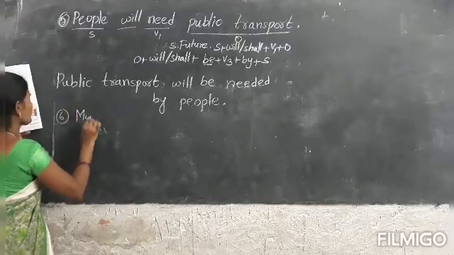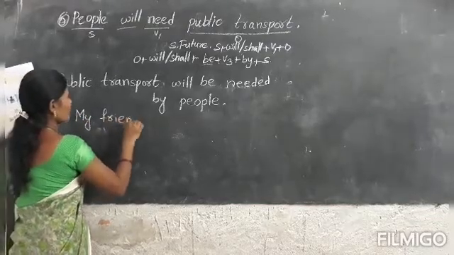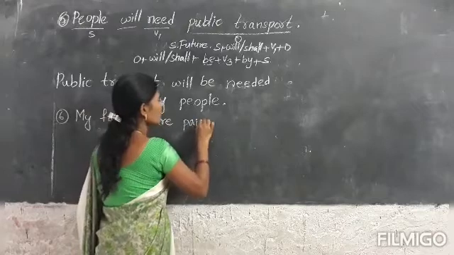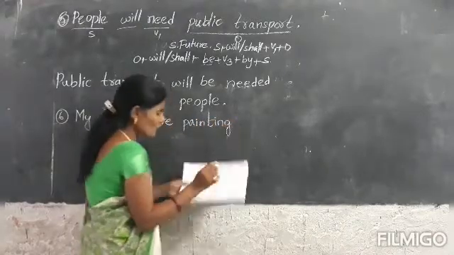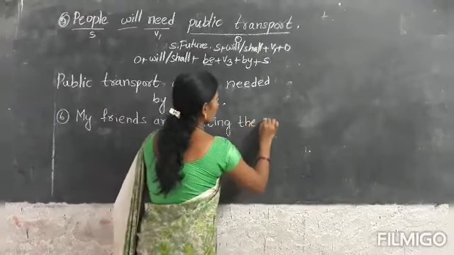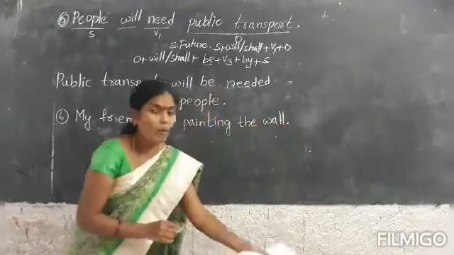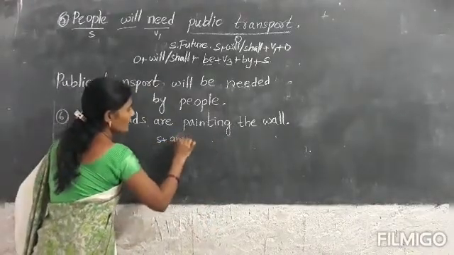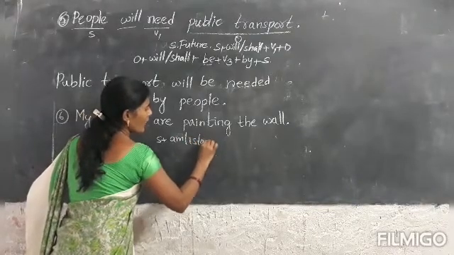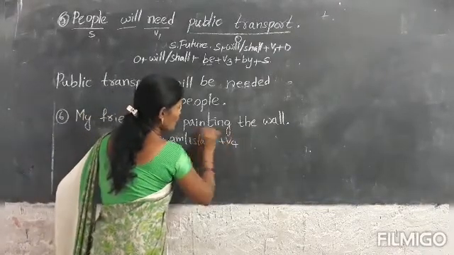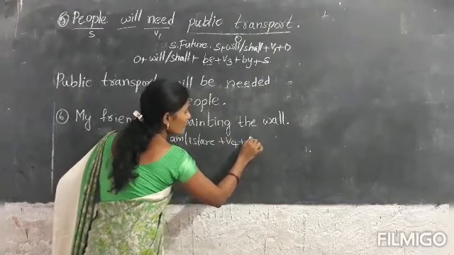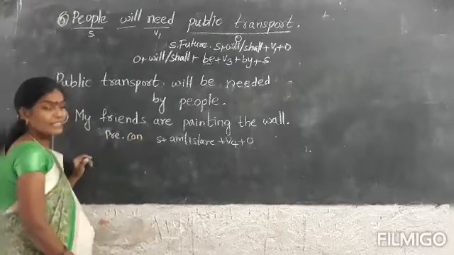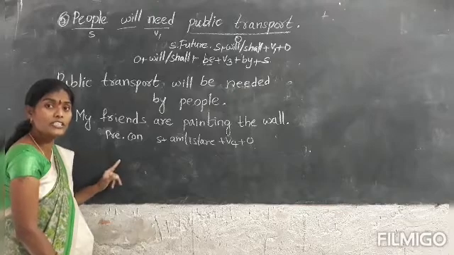My friends are painting the wall. Here the subject is there, then am, is or are, and the verb in fourth form, and the object. This is the present continuous structure.